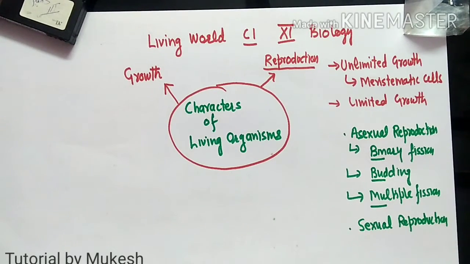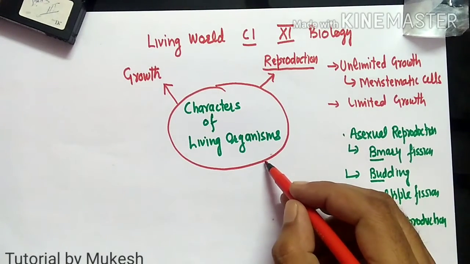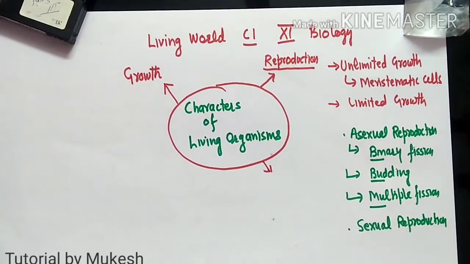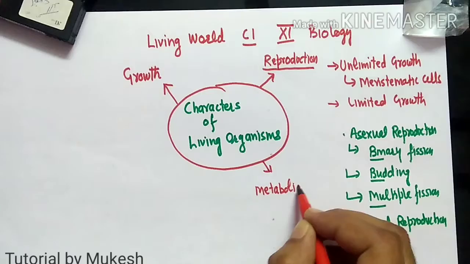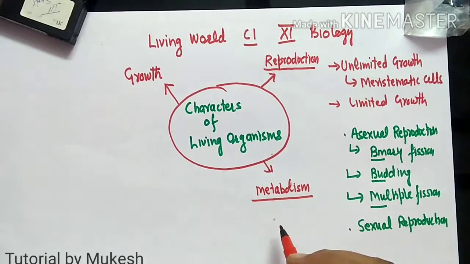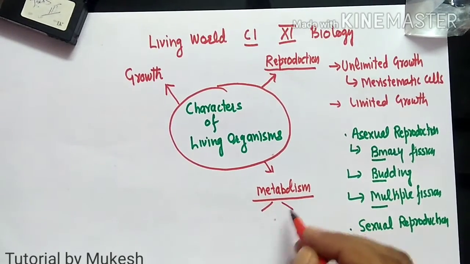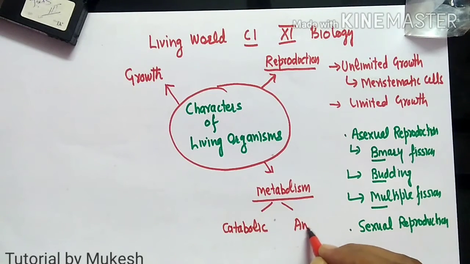Then another feature which we can talk about is being capable to metabolize, that is metabolism. What is metabolism? Metabolism is the sum total of all the chemical activities which are taking place inside the cell, and these activities could be classified as catabolic activities and anabolic activities. Anabolism and catabolism. Let's try to understand this.